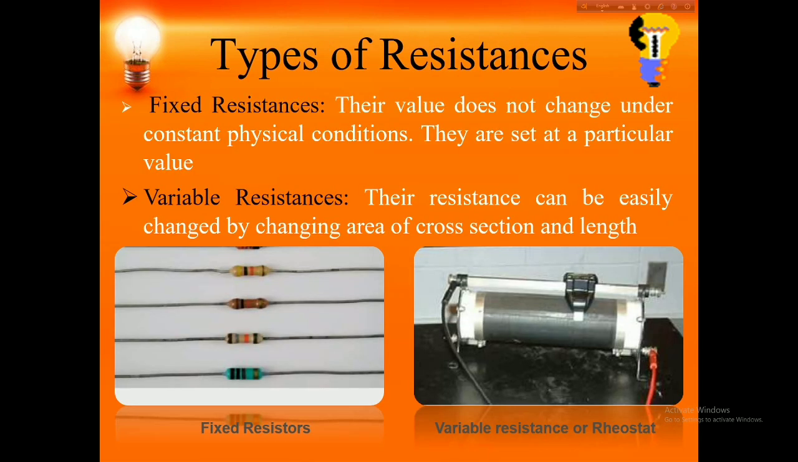Types of resistance. There are two types of resistance: fixed resistance and variable resistance. Fixed resistance means that it does not change. Variable resistance can be easily changed by changing the cross-sectional area and length. A rheostat is a variable resistance, and here is a fixed resistance.